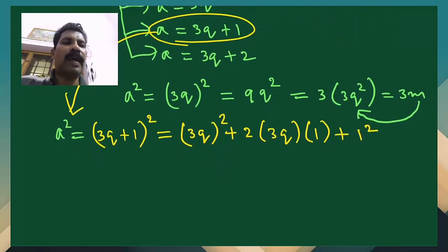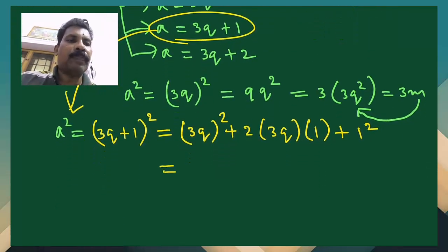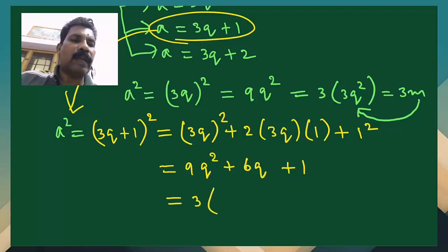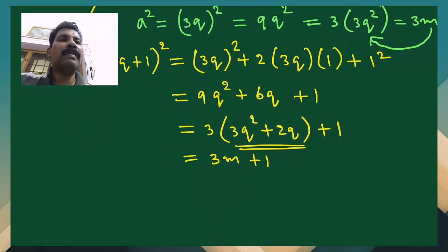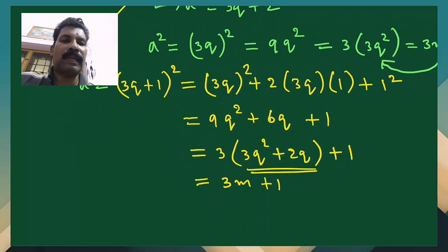Then we can simplify: 9q square plus 6q plus 1. So 3 we can take outside, then 3q square plus 2q plus 1. So we can write this as 3 into some integer m plus 1. We are taking this as integer m. So 3m plus 1.